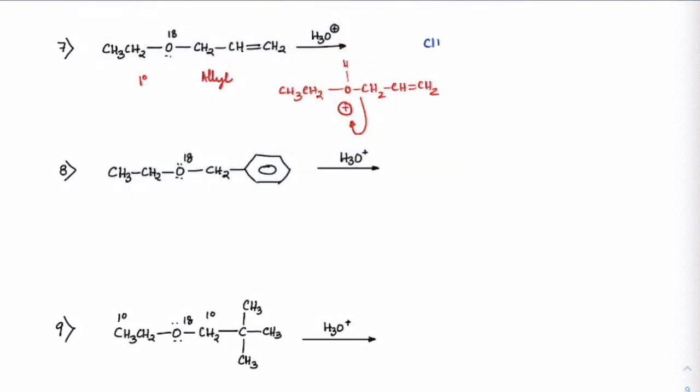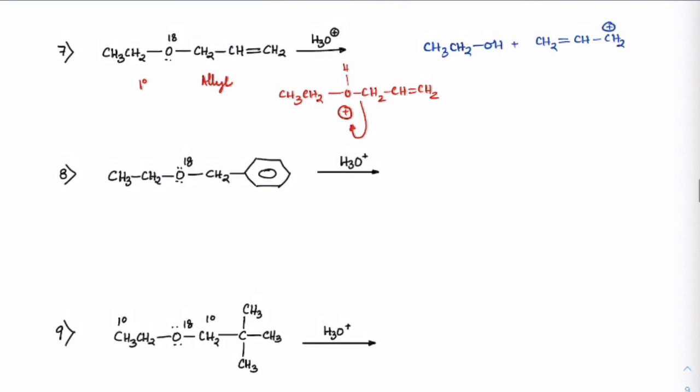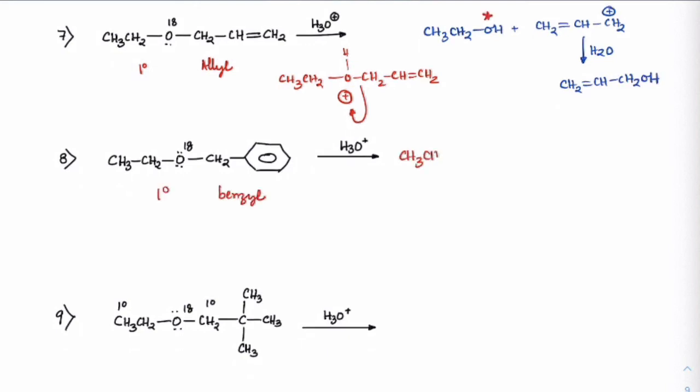So I will get CH3CH2OH plus CH2=CH-CH2 plus, and on hydrolysis we get CH2=CH-CH2OH, allyl alcohol. CH3CH2OH plus PhCH2OH. The isotopic oxygen is here.